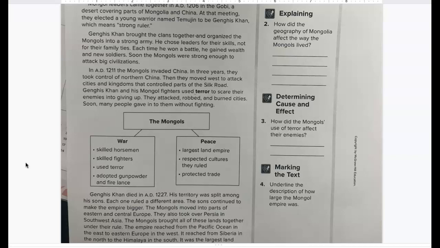Genghis Khan and his Mongol fighters used terror to scare their enemies into giving up. They attacked, robbed, and burned cities. Soon, many people gave in to them without fighting.